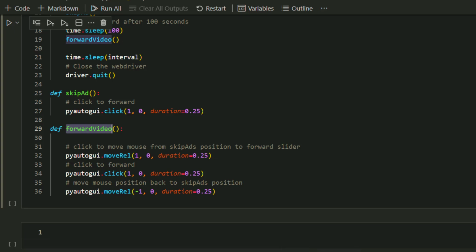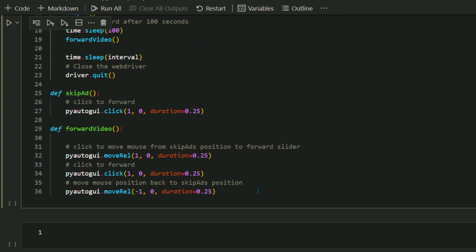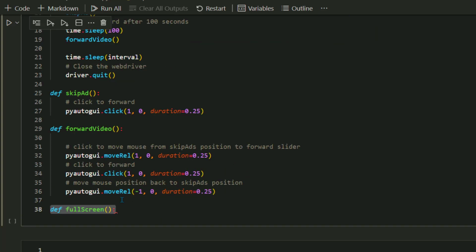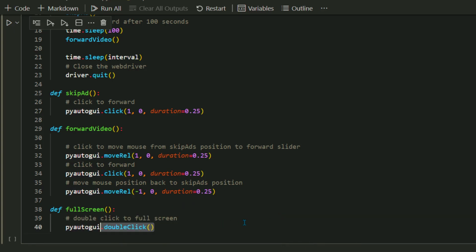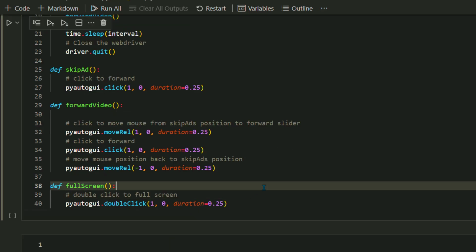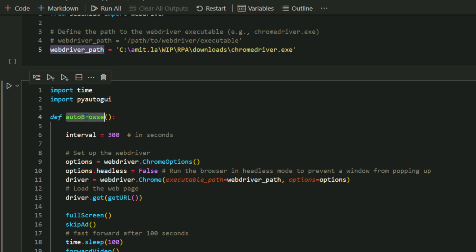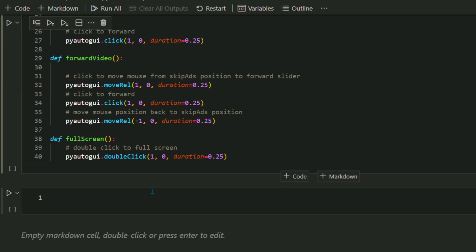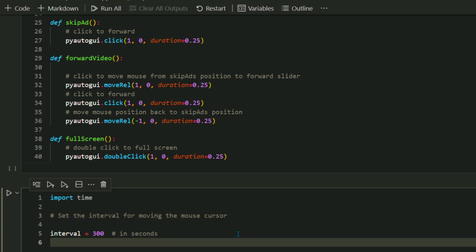So basically, simply what it does is take your cursor from the skip ad position, move to the slider, click there and move back to where it came from. Similarly, full screen is simply a double click. Depending on your computer screen, again, pick the pixel spot, identify the position. Then simply all you do is create a function, create a loop and call this auto browsing function one at a time.